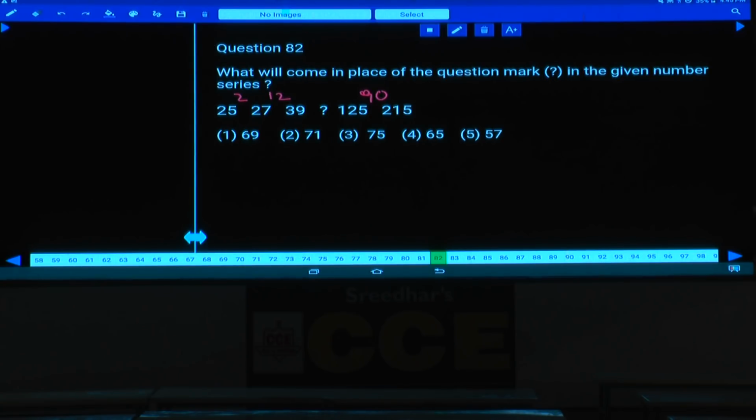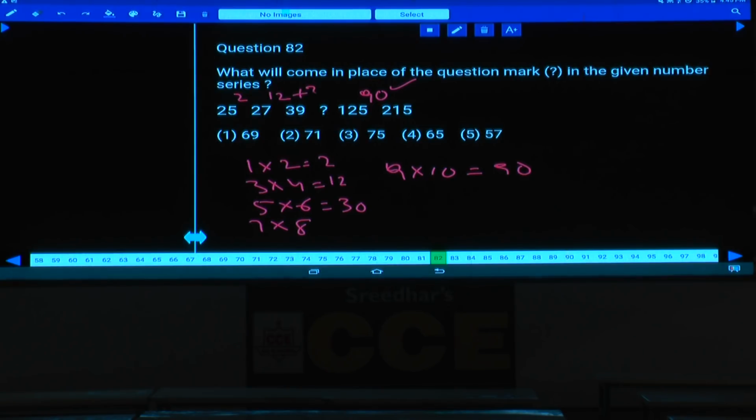2 can be written as 1 into 2, and 12 can be written as 3 into 4, isn't it? Next one will be 5 into 6, 7 into 8, and 9 into 10. 9 into 10 is 90. Now this is 9 into 10, and this is 2, this is 12, 5 into 6 is 30, and 39 plus 30. What is 39 plus 30?